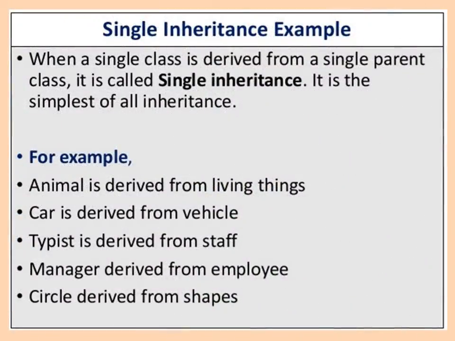Single inheritance example. When a single class is derived from a single parent class, it is called single inheritance. It is the simplest form of all inheritance. For example, animal is derived from living things, car is derived from vehicle, typist is derived from staff, manager is derived from employee, and circle is derived from shape. So animal, car, typist, manager and circle are the classes derived from the living things, vehicle, staff, employee and shape classes respectively.